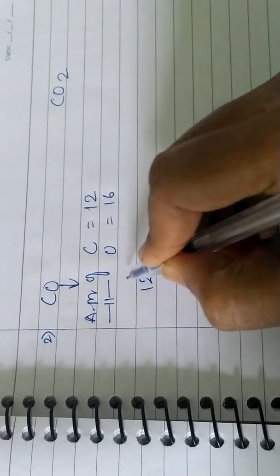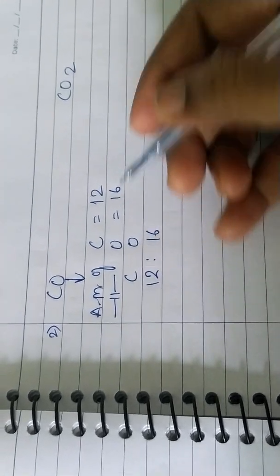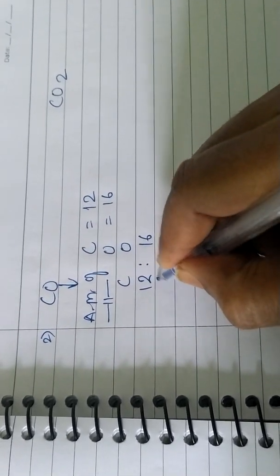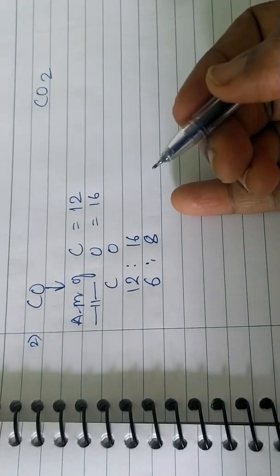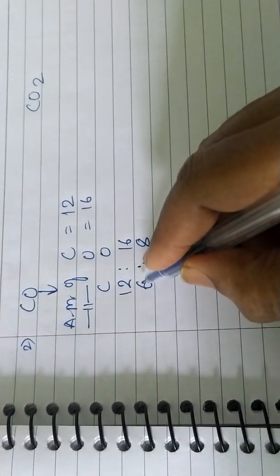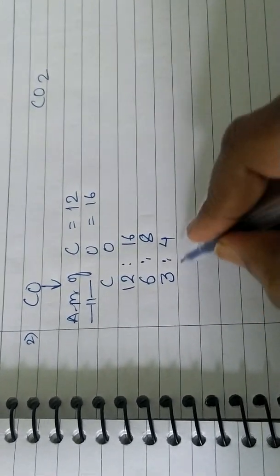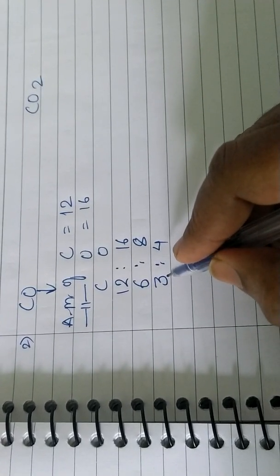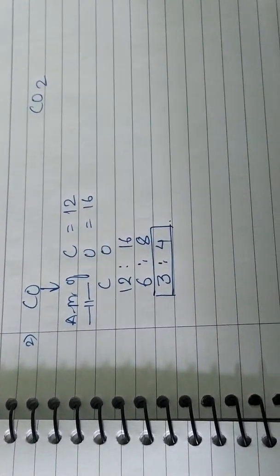So 12 is to 16. Is it divisible further? Yes. Divided by 2, 6 is to 8. Is it divisible still further? Yes. Again divided by 2, 3 is to 4. Now it is not divisible. So this is the final ratio.